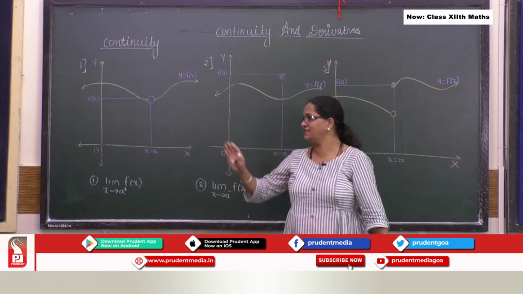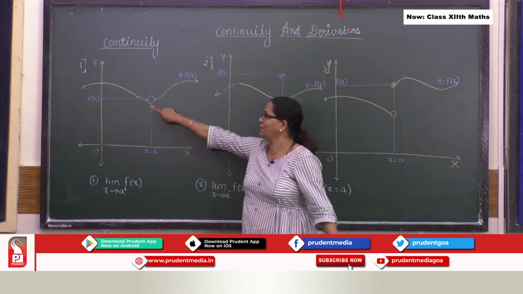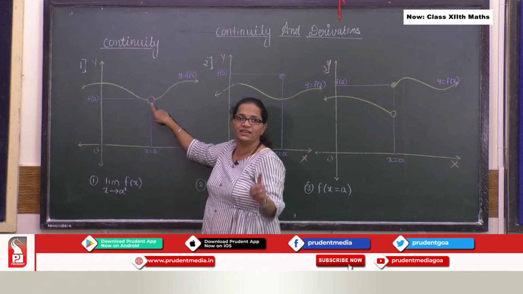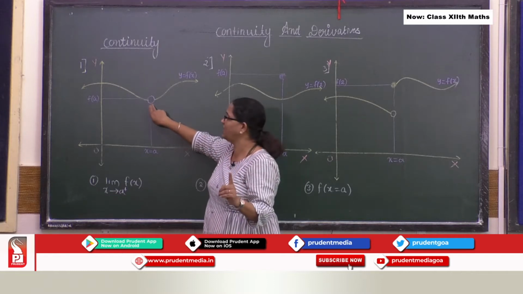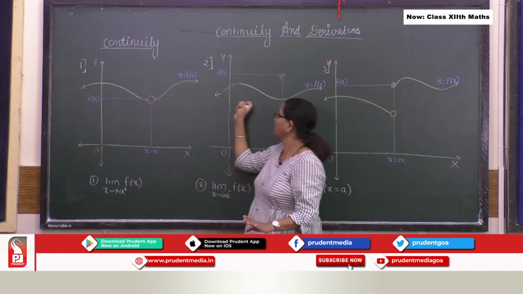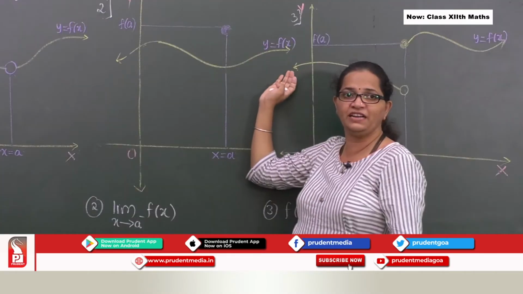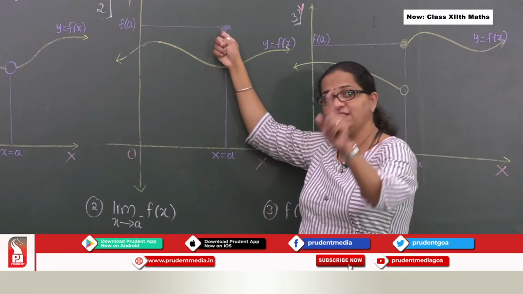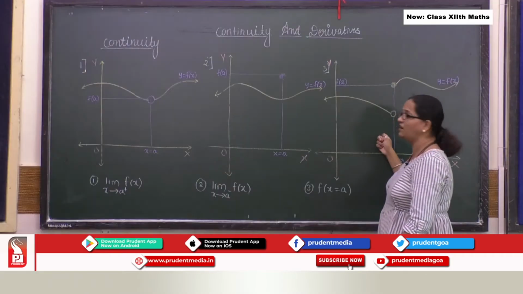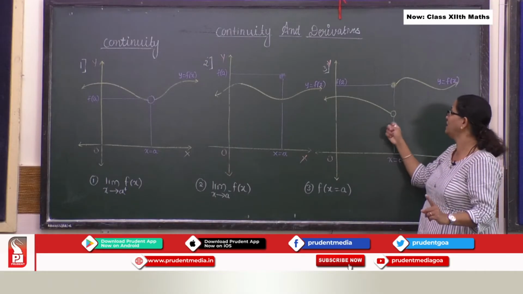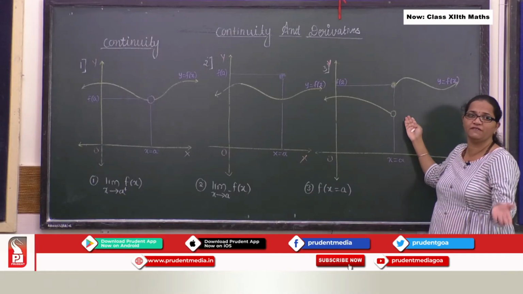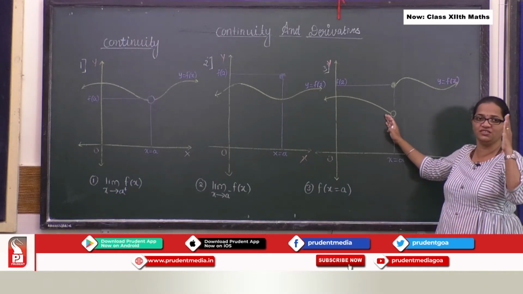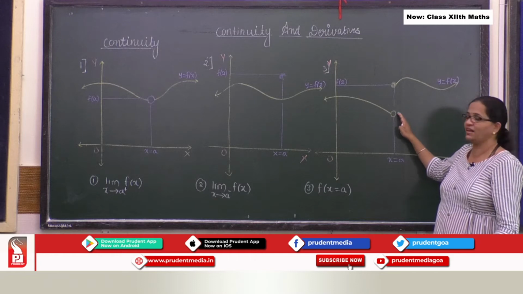Okay, so we have seen three conditions over here. You can see the curve is nicely smooth over here, but at this point it is not continuous, there is a break. Here the curve is smooth, my left hand limit is equal to right hand limit, but it is not equal to f of a. So that is why it is not continuous. And the third case we came across, by observation itself you can make out the function is not continuous. Why? Because there is a jump, or you can say there is a break in the curve.